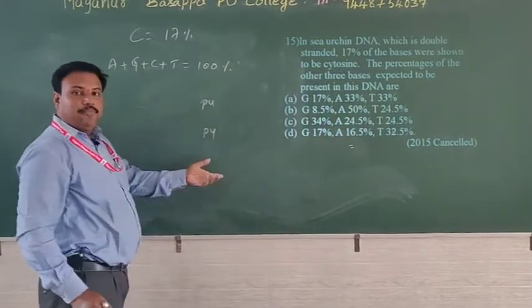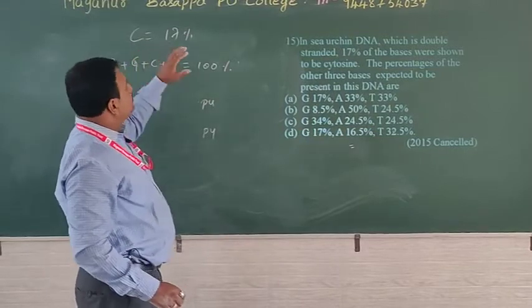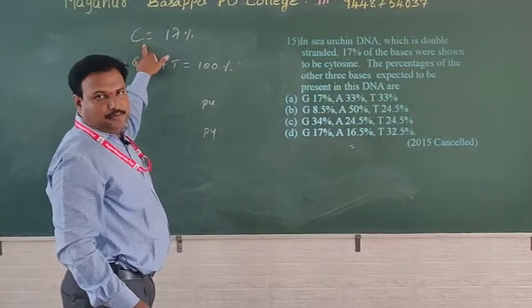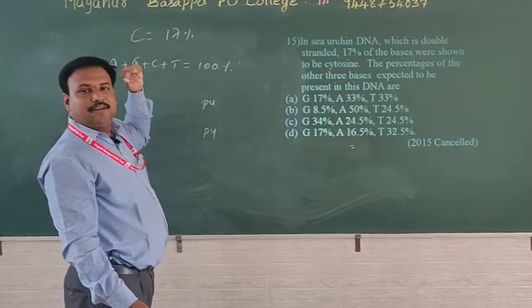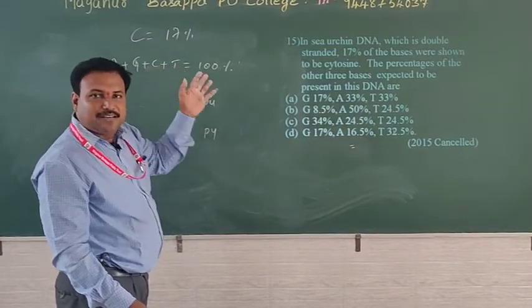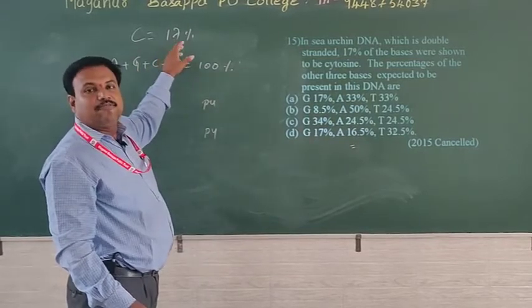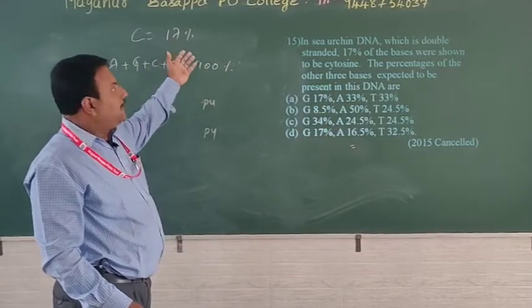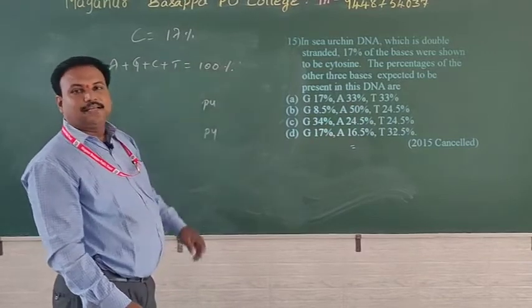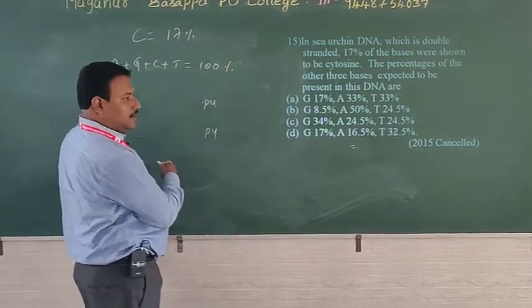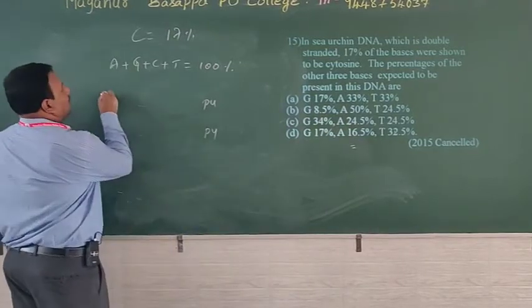There are different methods. Once I have given a blind method, that means whichever base has been asked, take the opposite of this base. G will always contain 17, then opposite means A or T. Subtract 17 from 50. Exactly, the answer will be 33. Just identify that option. Or you may calculate properly.